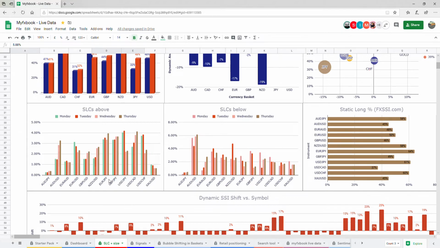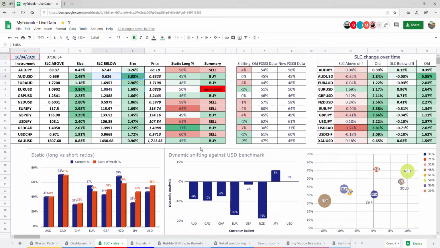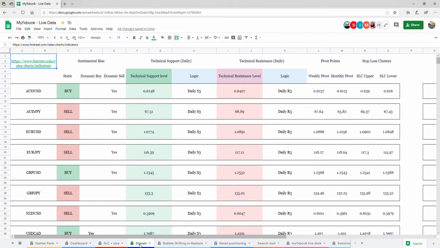We can see how some of the XXX yen have large stop loss clusters above. So it looks like they're going to get probed. And then there's the one below for Aussie dollar, and that looks likely to be probed too. So yeah, big liquidity, and then bounce potentially. So that's that really. So that's the SLC and size. And then I'll finish the video off with signals. This is all automated now, which is cool.